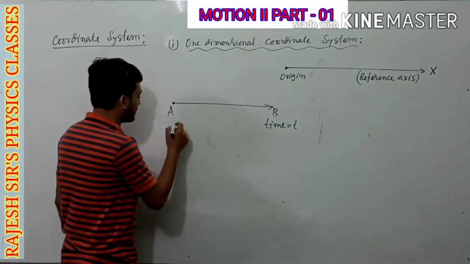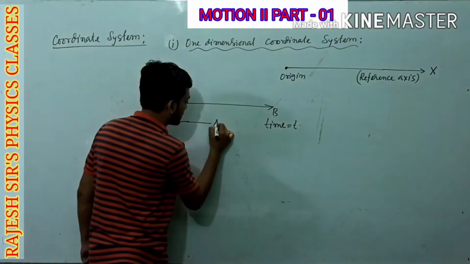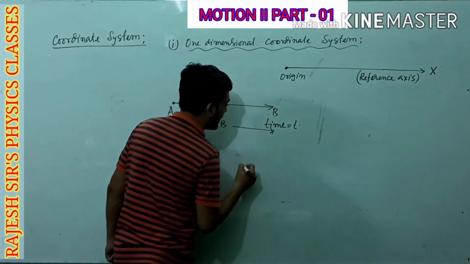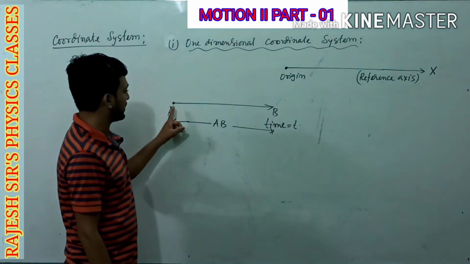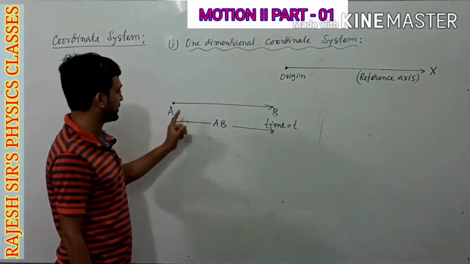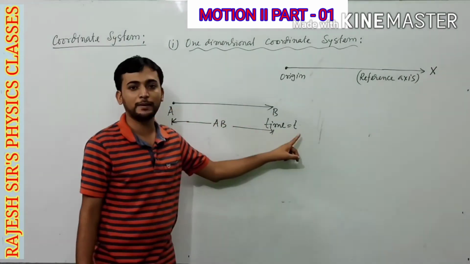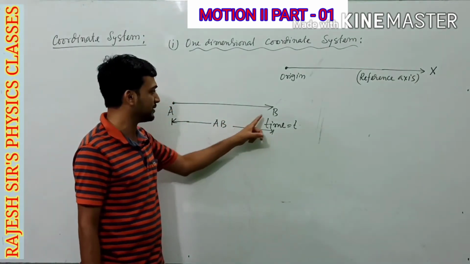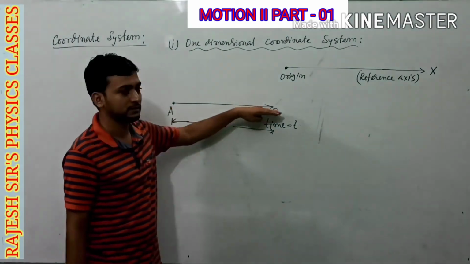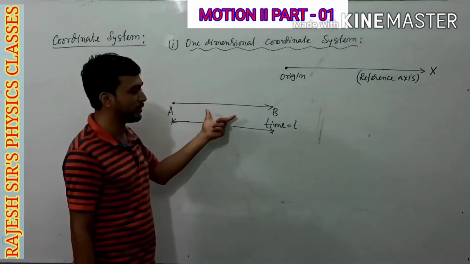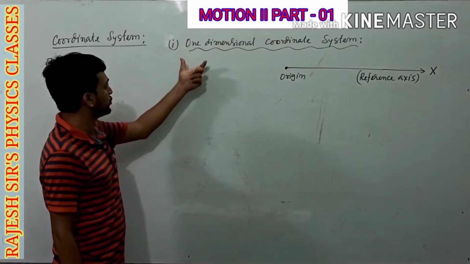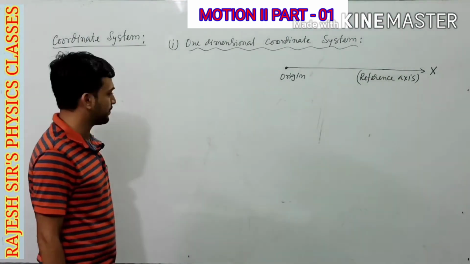You have to simply find this distance, and you have to tell that the ant is situated at a distance of AB from point A after time t. At a distance of AB means at point B on this line. Understood?